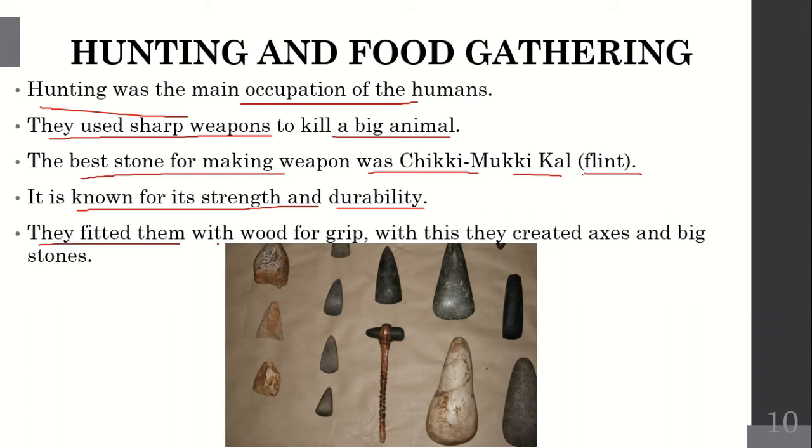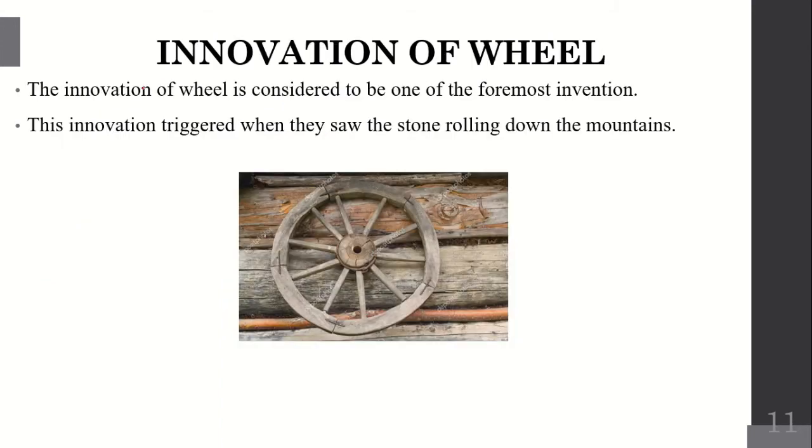They fitted them with wood for grip. With this they created axes and big stones. So see this picture. The stone is fixed in wood like a hammer, so that they can hold the weapons in their hand. So far you would have understood.